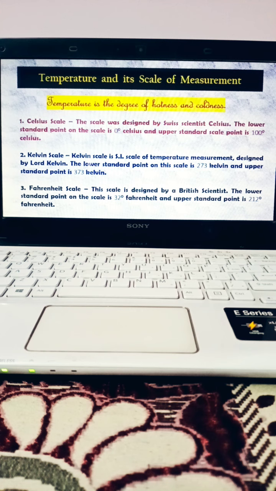So Fahrenheit scale is designed by British scientists, and in Fahrenheit scale the lower standard point on the scale is 32 degree Fahrenheit and the upper standard point is 212 degree Fahrenheit. So these are the points given on what is temperature and what are the three different scales through which we measure temperature.